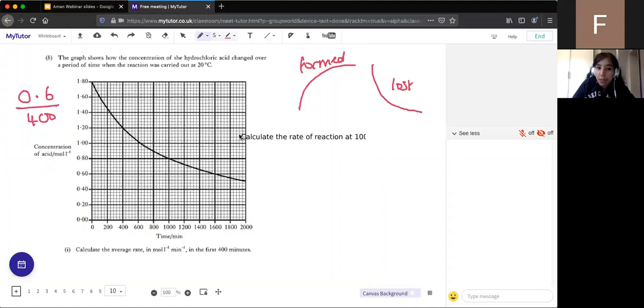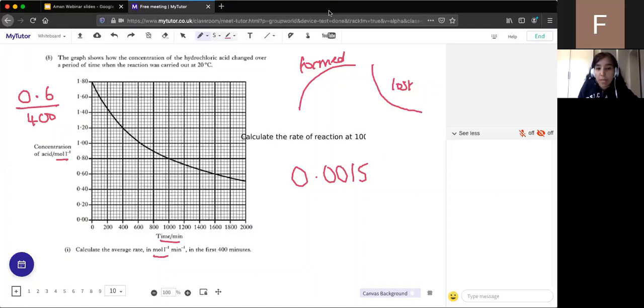Yep, brilliant. So someone's given me an answer of 0.0015. And what we can see is it's really important that you do read the question to see what kind of unit they want. And they've said they want it in moles per minute. So we can see that it's right. We don't need to change this into seconds. It is in moles and minutes. So yeah, 0.0015. Brilliant.